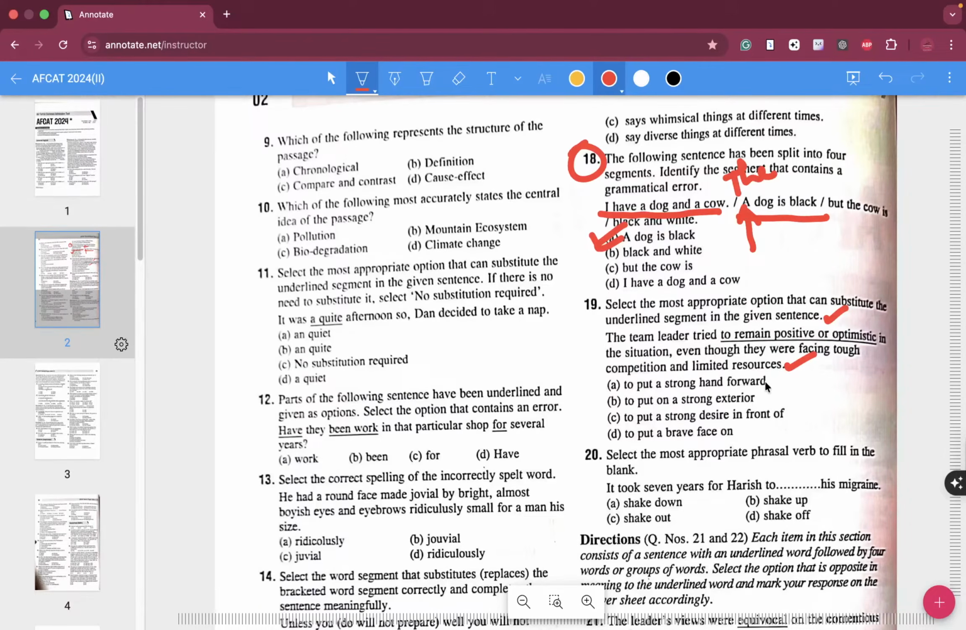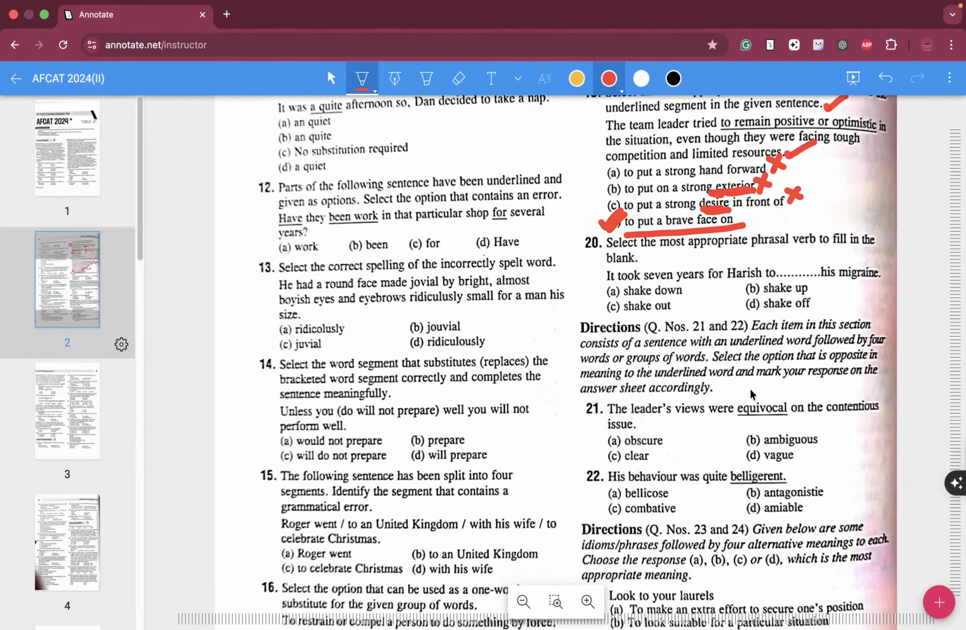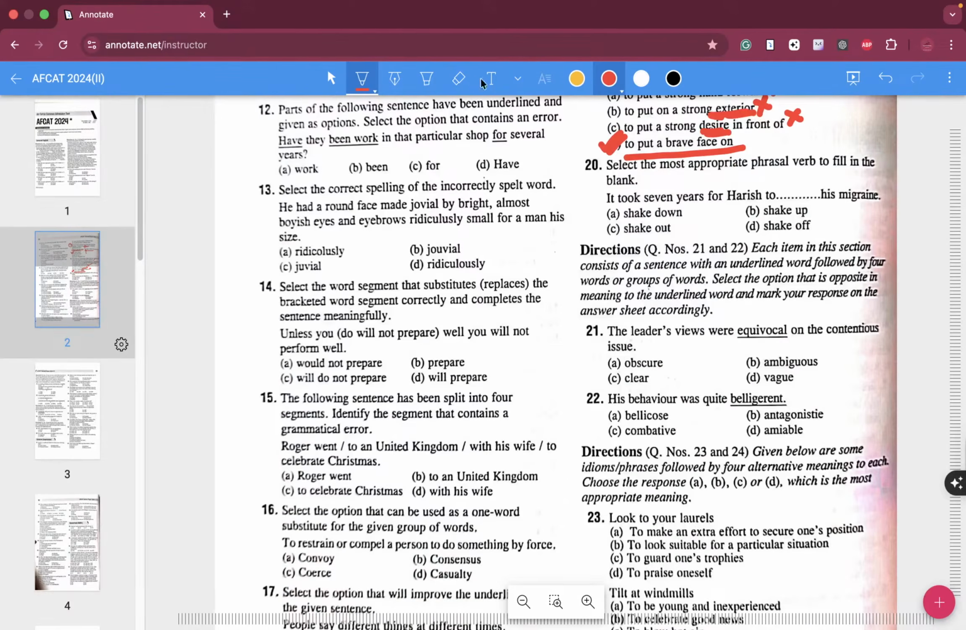So to put a strong hand forward, to put a strong exterior, to put a strong desire in front of. Why desire? I don't understand that. Exterior, what do you mean by exterior over here? So to put a brave face on. So the team leader tried to put a brave face on the situation, even though they were facing tough competition and were faced with limited resources. So D over here is the correct usage of the idiom, folks.